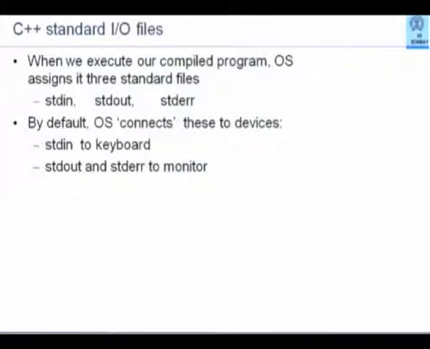Now, ordinarily by default, the operating system connects these to the devices, namely keyboard for stdin and monitor for stdout and stderr.